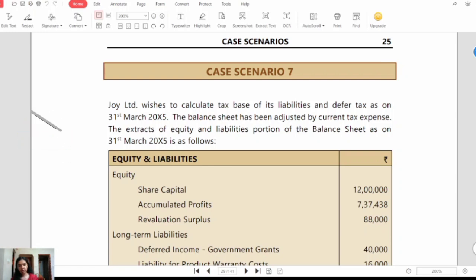So grab your notebooks and pen and you can also start solving this case scenario along with me.